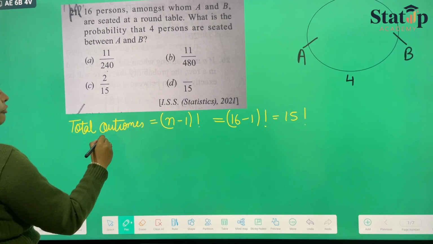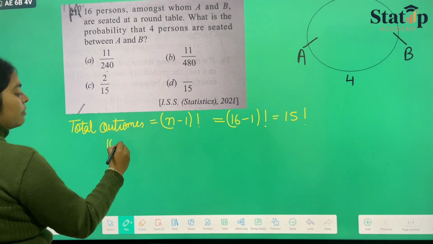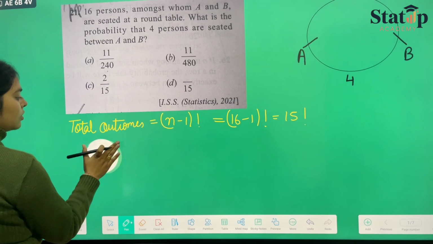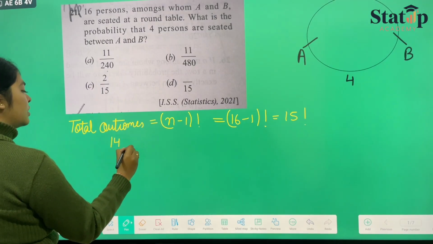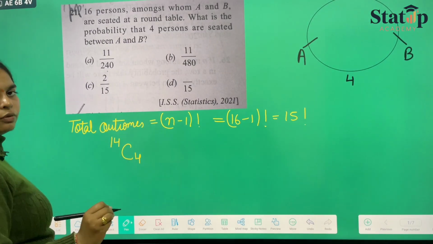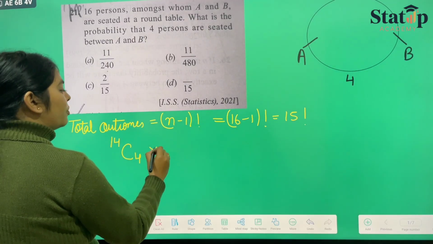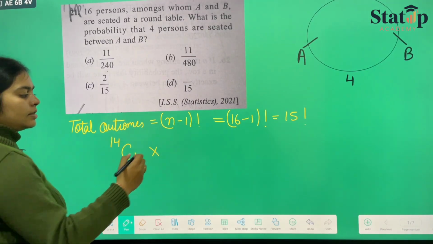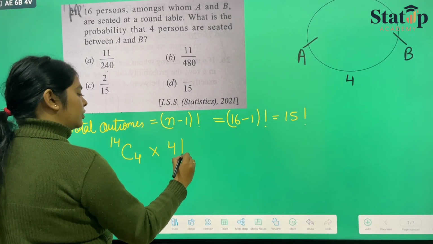So, the number of ways of choosing 4 persons will be 14C4. Then the 4 persons can shift between their places, so that is 4 factorial.